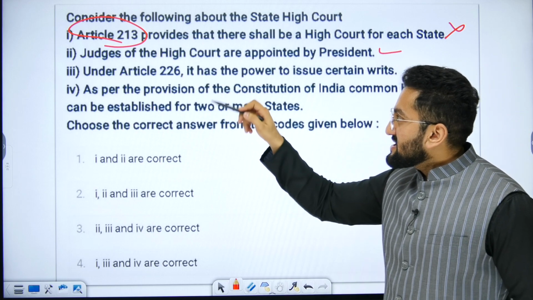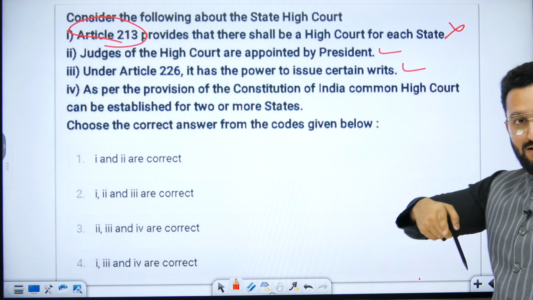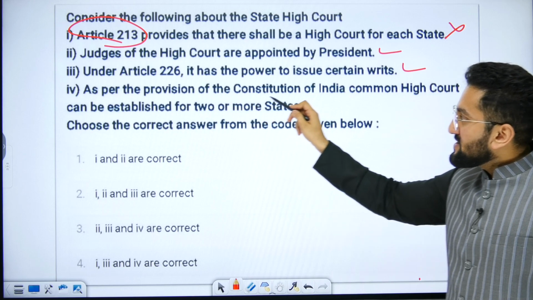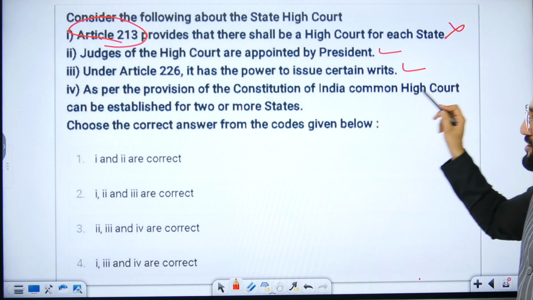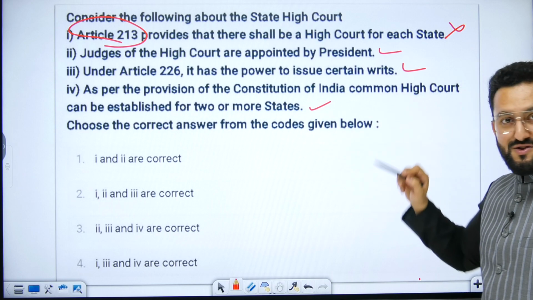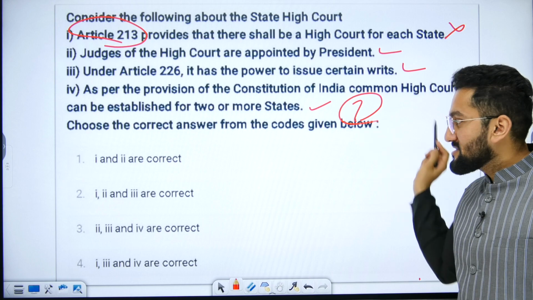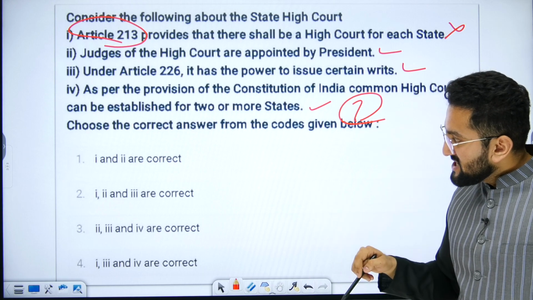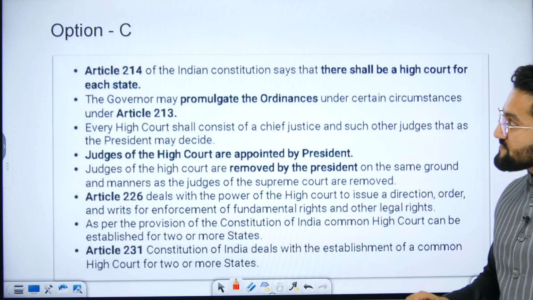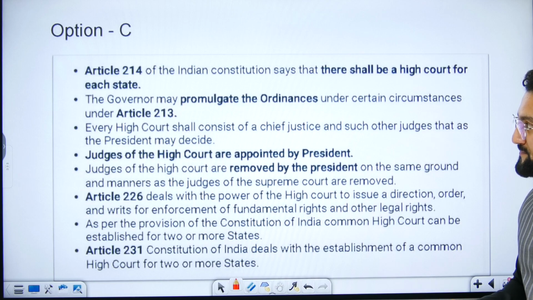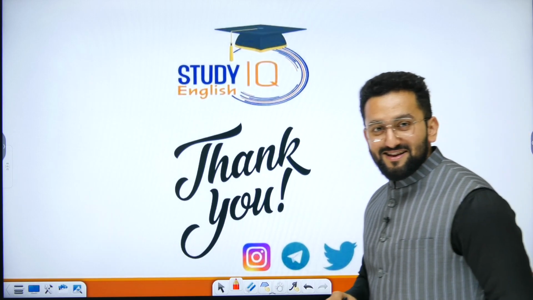Under Article 226, it has the power to issue certain writs. We discussed it. As per the provisions of the Constitution of India, a common High Court can be established for two or more states. It is right. By which Constitutional Amendment Act? We discussed the 7th, right? So, the answer would be 234, C. Right? So, I hope now this part is clear to you.